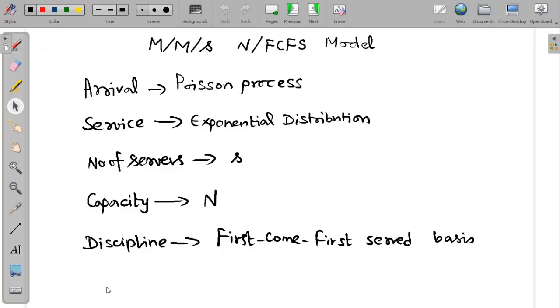Next, we look at a model in which there is more than one server available with a finite capacity. We denote the model by the notation M/M/S/N and FCFS, where the arrivals follow the Poisson process, the servers follow the exponential distribution, the number of servers is S, and the capacity of the system is restricted to the value of N, and the discipline is on a first come first served basis.